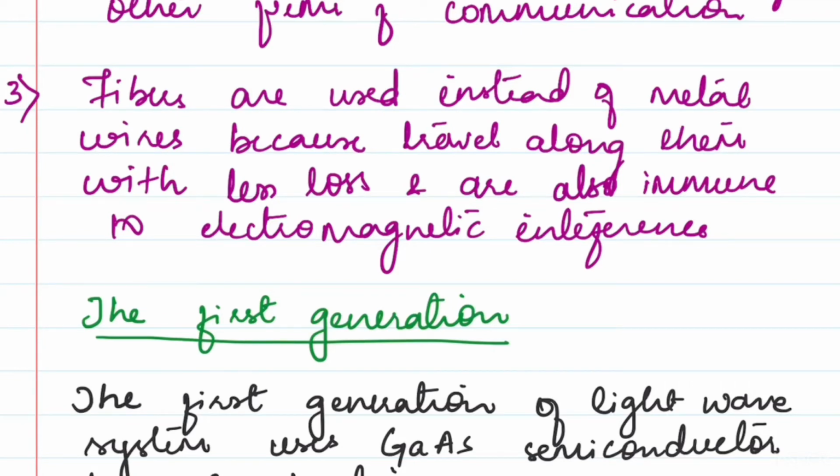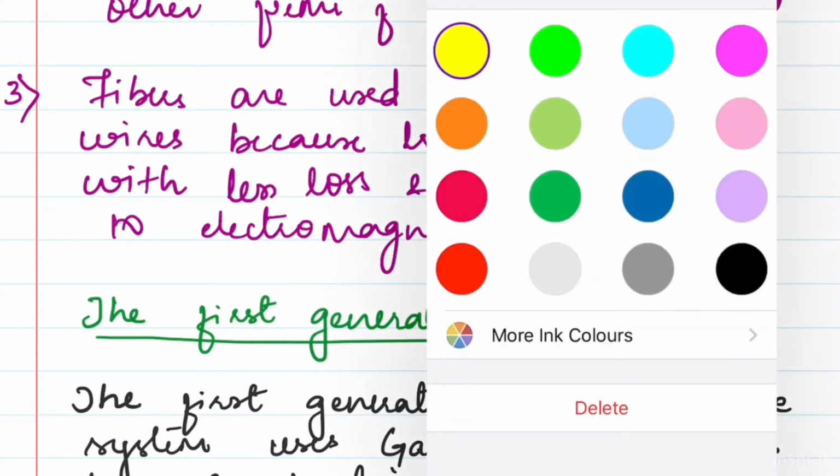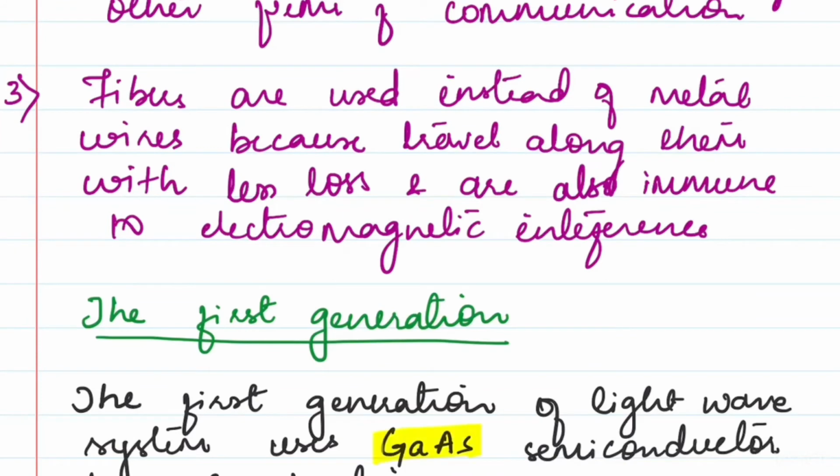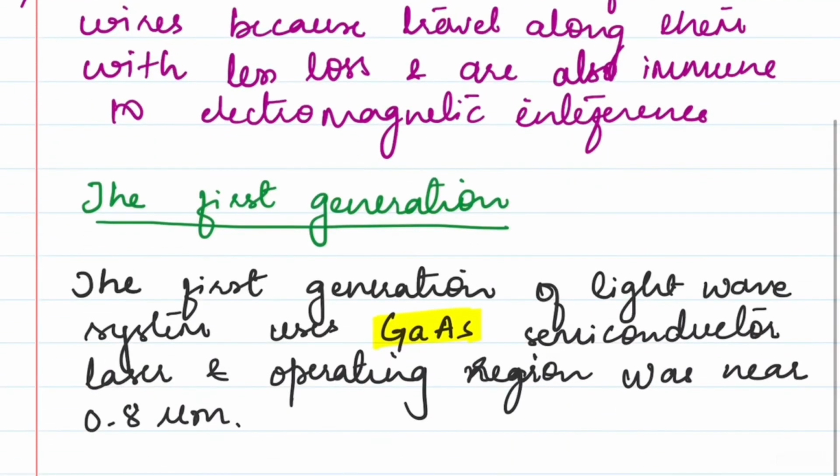So what happens here, the first generation of light wave system uses gallium arsenide. This is a very important point. Gallium arsenide semiconductor, and the operating region was near 0.8 micrometers.